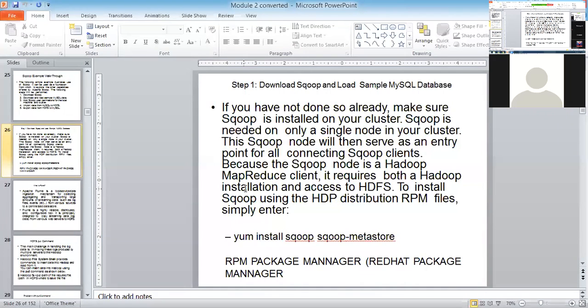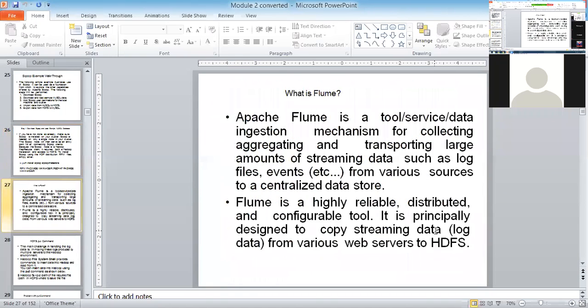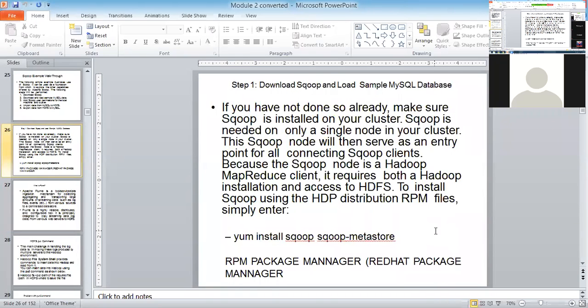Okay, Scoop metastore, which is going to help me install all the Scoop operations. That's the interesting part with respect to Scoop. So this is all about Scoop. I'm telling you, really, you have to try this ecosystem. You need no help from anybody except YouTube.